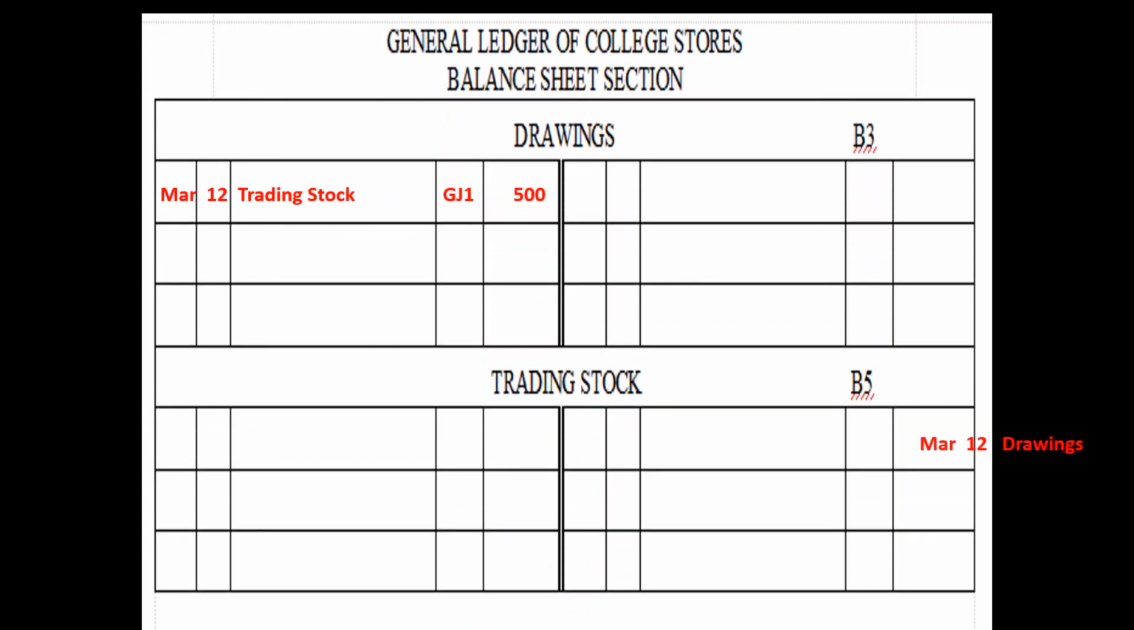When we post to our balance sheet account section, we're posting to the drawings account. We're showing an increase in drawings, which ultimately decreases his equity. And then we're showing a decrease in trading stock. There's our contra account.